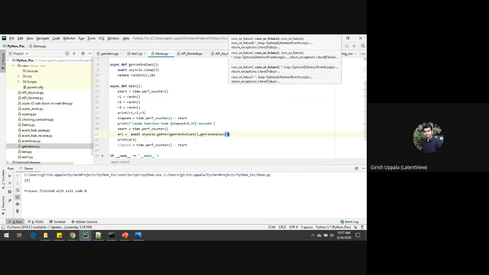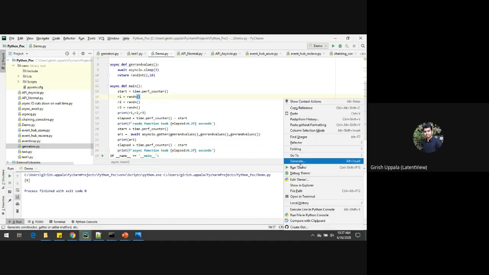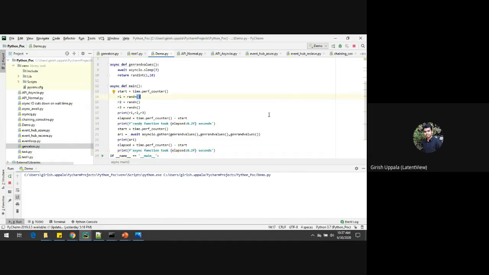So I'm calling 3 times the same function here, and I have to print the timing. So async function. Yeah. Now let me execute. How much time is it taking? Let's see.